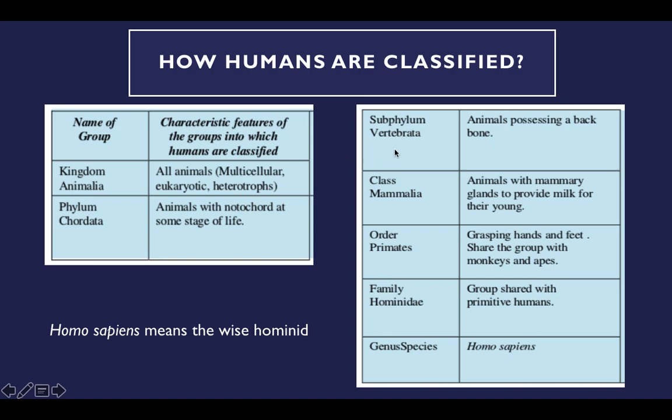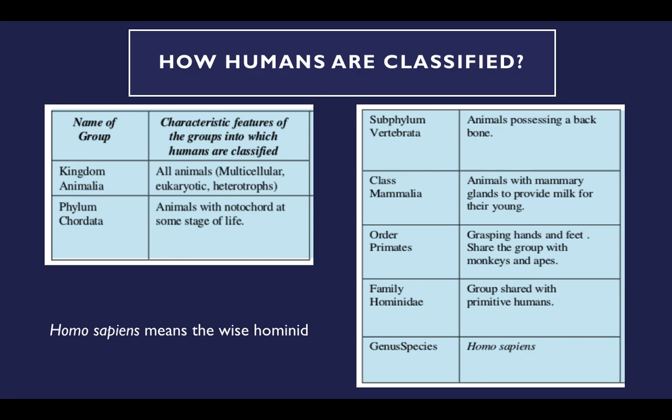And subphylum is vertebrata, those animals possessing a backbone. You know, some animals don't have a backbone, but those animals that have a backbone come under this vertebrata category. Then after the subphylum you have class, that is Mammalia. Humans come under Mammalia, that is mammals, those animals with mammary glands to provide milk for their children. Fine. And this one, primates, those who have grasping hands, we can grasp things. Monkeys and apes, all these come under primates.